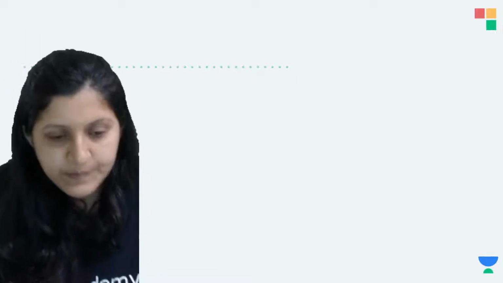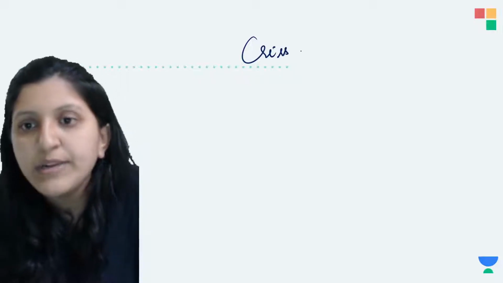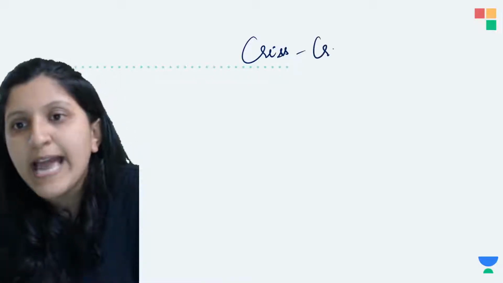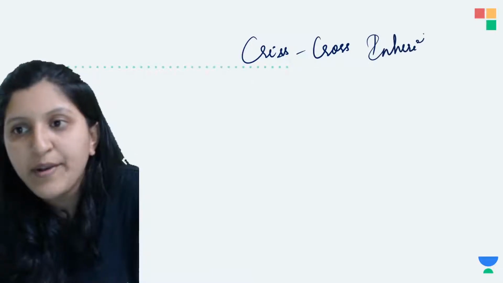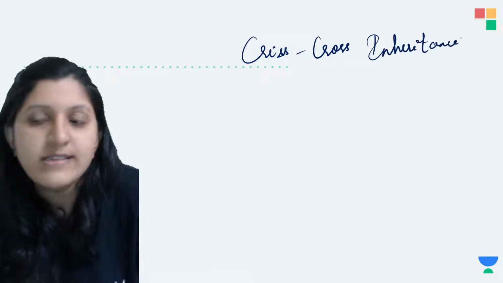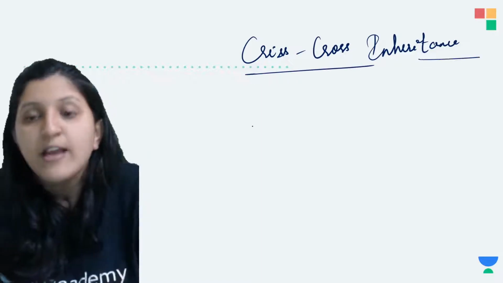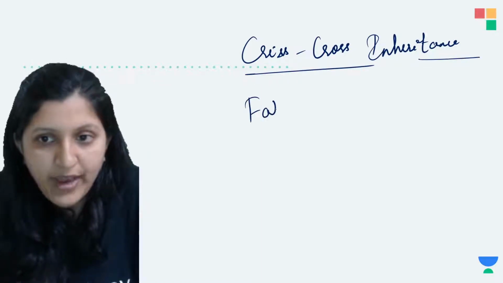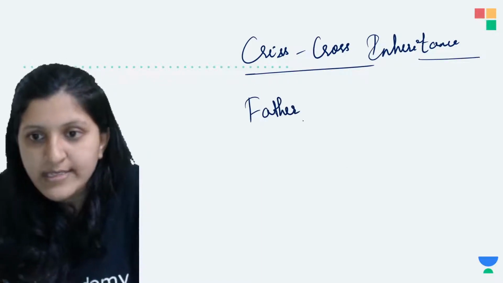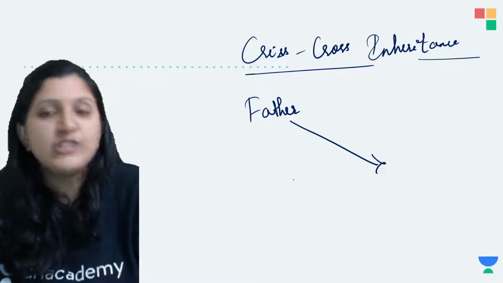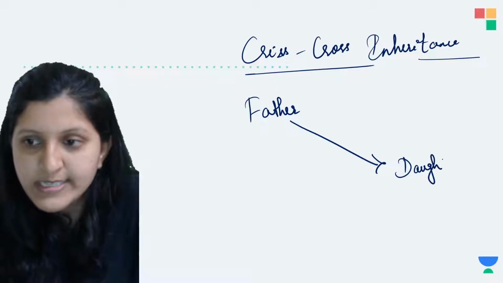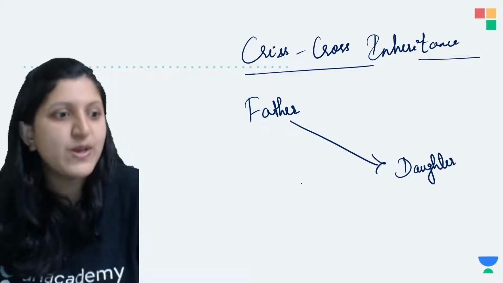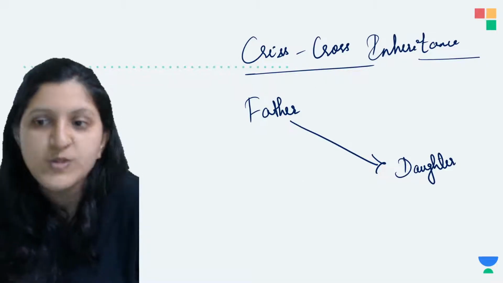Here we'll discuss the crisscross inheritance. Why exactly are we calling this a crisscross inheritance? If a father is affected, he is going to pass his disease to a daughter, because the daughter gets the X chromosome from the father.